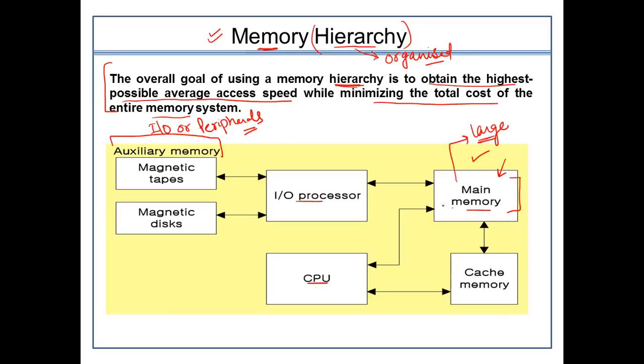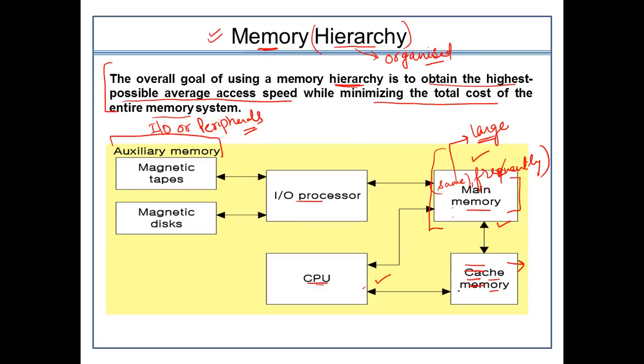But sometimes the CPU needs to frequently access the same data. Whenever we need to access the same data from this large space, it again takes more time of the CPU. So we keep that particular data, the data which we access on a frequent basis, in a particular kind of memory. We call this memory a cache memory. Cache memory resides in between the CPU and the main memory.